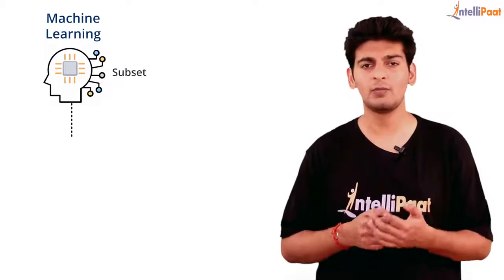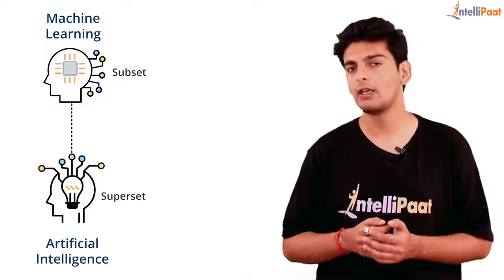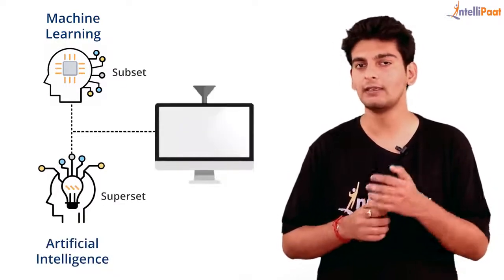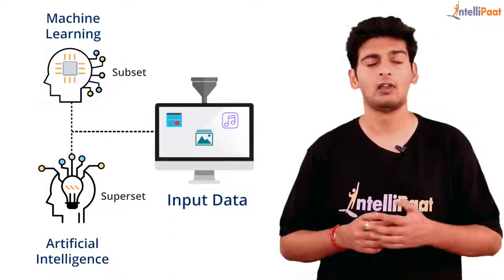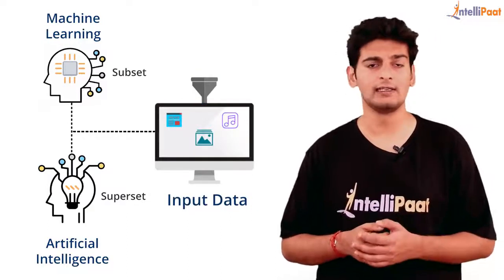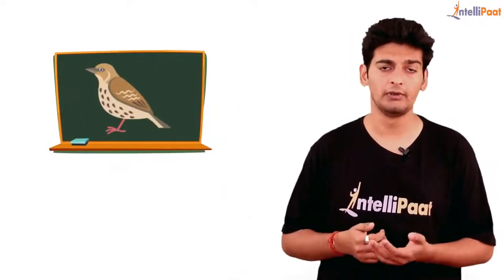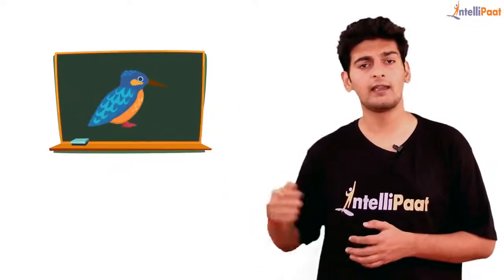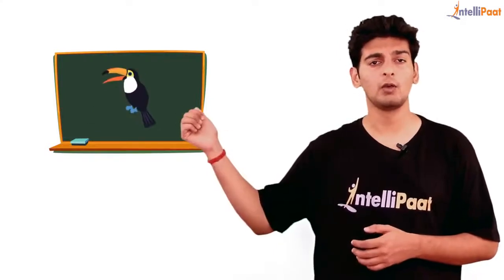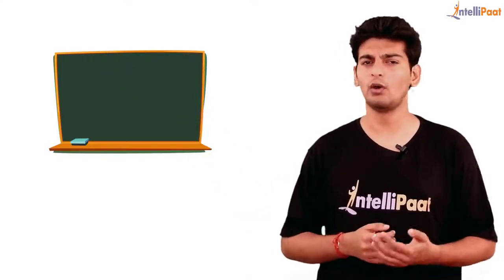Now let's see what machine learning is. Machine learning is basically the subset of artificial intelligence where we teach a machine how to make decisions with the help of input data. So we'll understand machine learning with this little example. What do you see over here? What is this exactly? Well, it's a bird. And what about this? This again is a bird. And this? Well, this too is a bird. Now, how do you know all of these are birds?